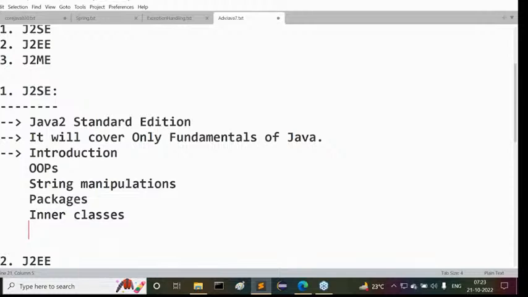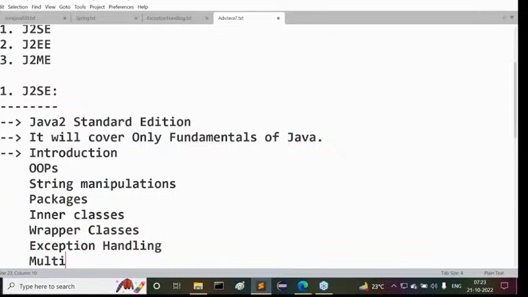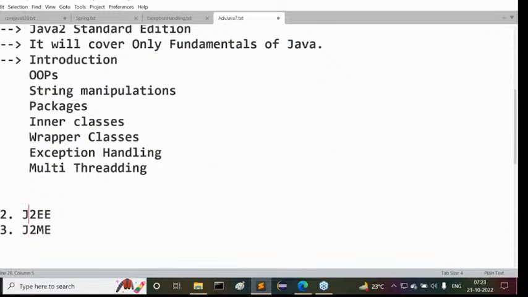After this inner classes, next one is what? Wrapper classes. Then after that, exception handling. Then after that, multi-threading. Please remember this. People are showing some kind of negligence on this multi-threading. Multi-threading is one of the important concepts in entire Java.